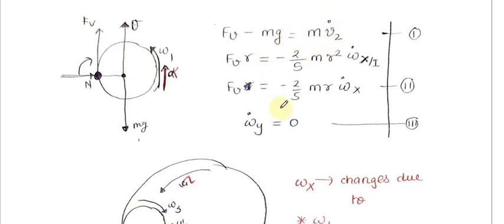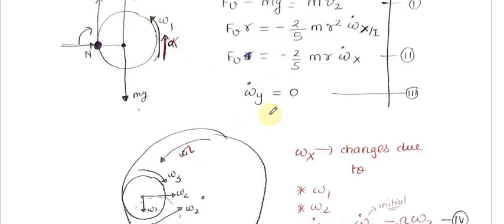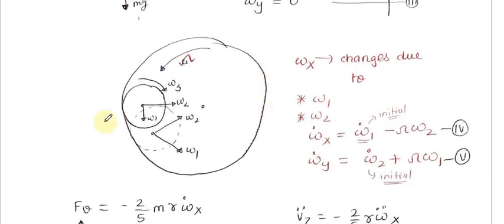It is very easy: m vz dot, and omega dot y equals 0, since there is no torque or force in the y direction. Here you can see that omega 2 and omega 3 will always change direction, since they are mutually perpendicular. They will always be mutually perpendicular, but they will change their direction.